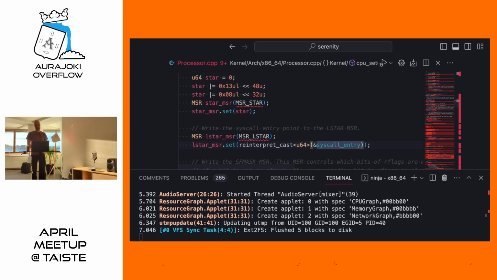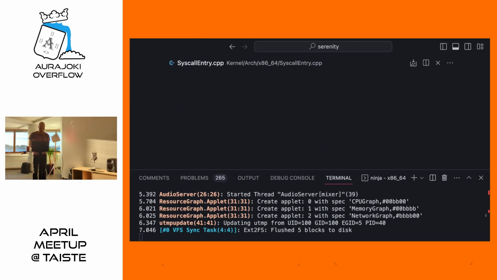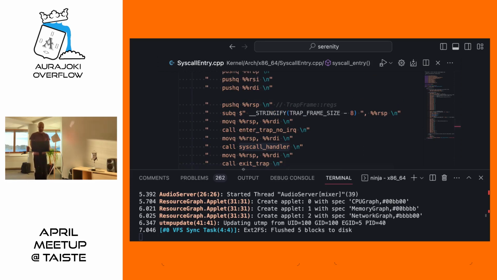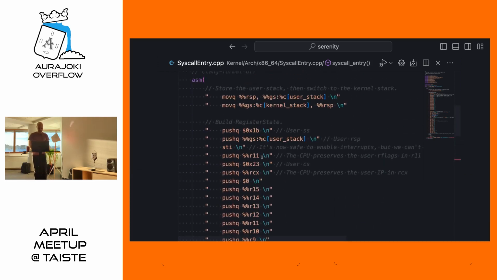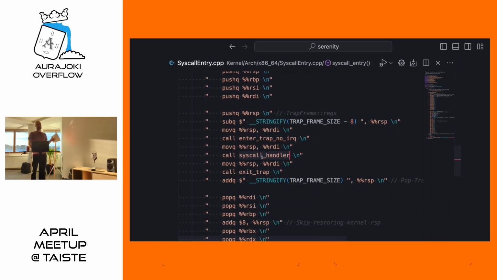All right. So now we have called the system call. We know the entry point. The kernel starts executing the code, and let's take a look at it. This is even more horrifying code, even more assembly code. So what this essentially does is that we save our user space application state or stack. So our Aurajoki application is sort of halted. Its CPU state is saved. This is what this thing here does.